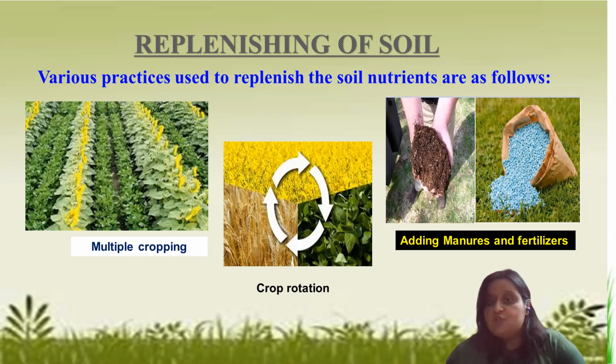We have potash, urea, etc. These are very famous and very useful, but still it is advisable that we should not use fertilizer in excessive amounts, because it may harm the crop and create soil pollution and even water pollution. That's why we should not use fertilizers excessively in our fields.